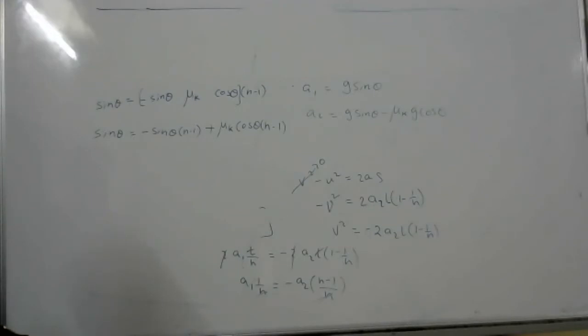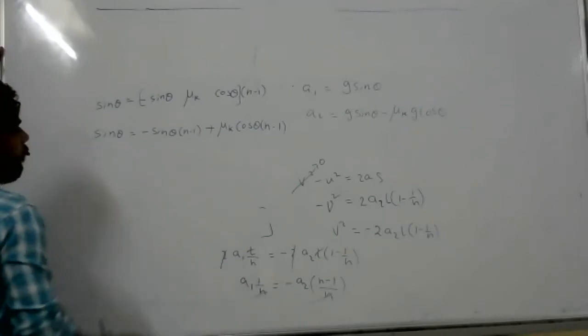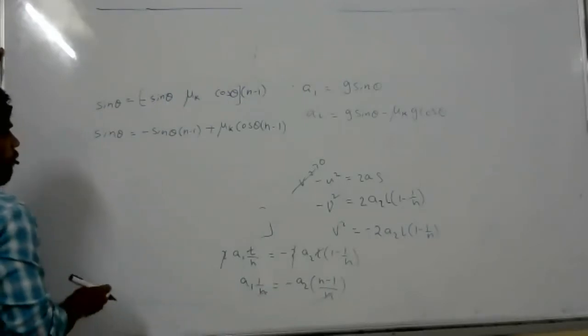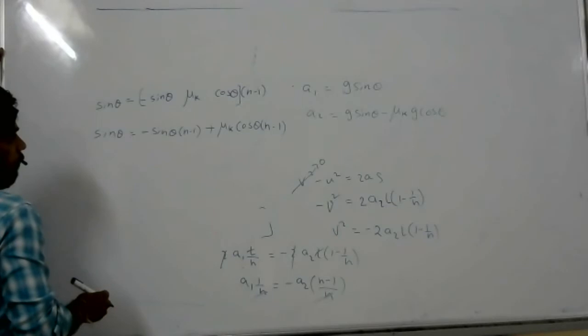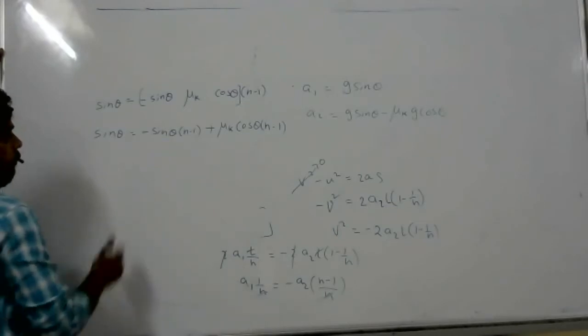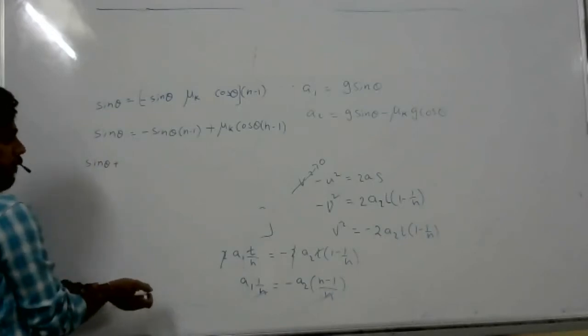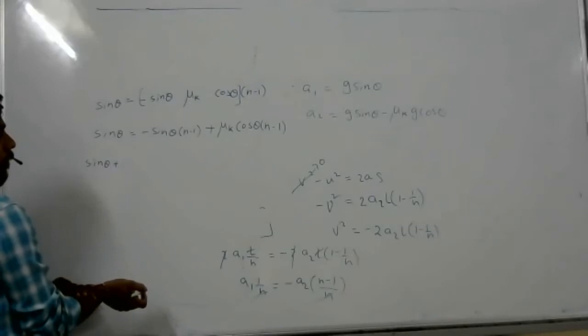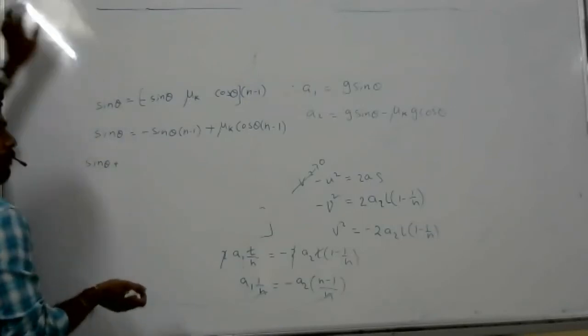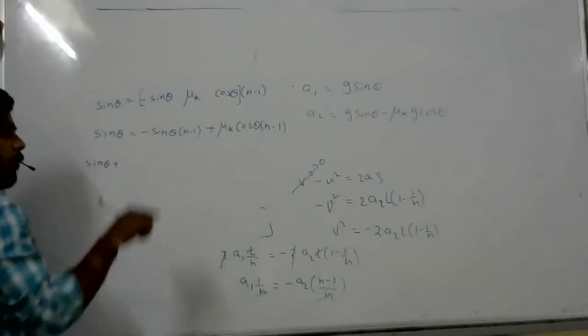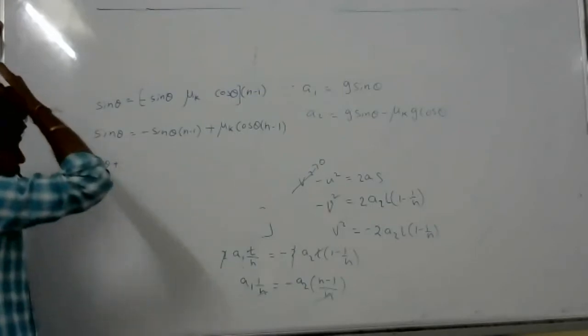Sin theta by cos theta, but we can't get that. Check once then. In the first case, length will be L by n. And in the second case, you are taking it as 1. No, sir, it will be 1 minus L by n, L minus L by n. So L common, total length minus 1 by n. Yes, 1 minus 1 by n.